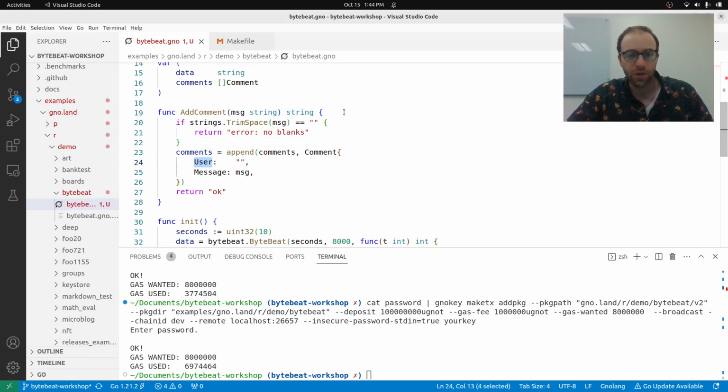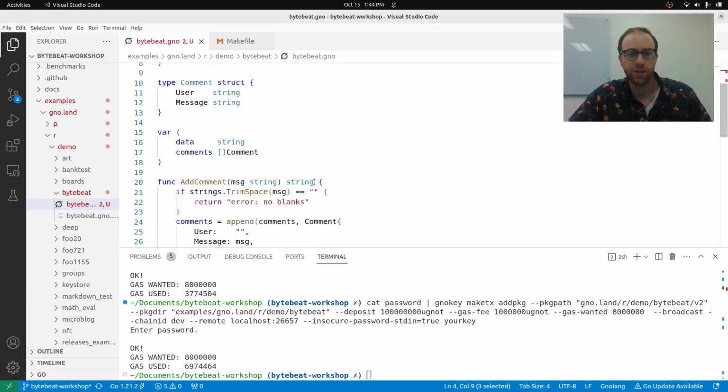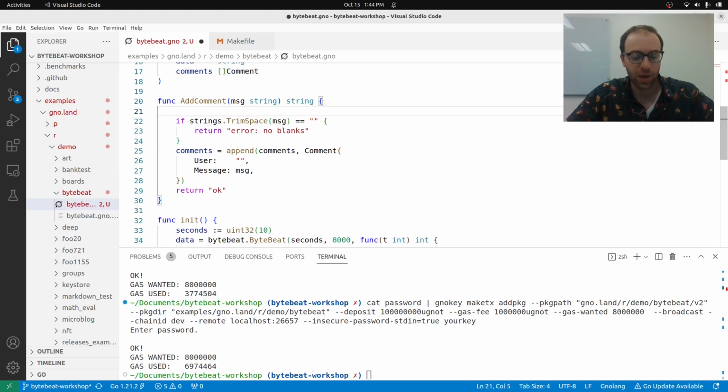So what is the user? This is where we can use another one of the features of the standard library of the smart contracts. So to get the standard library, we're going to make another import. This one is for std. This is standing for the standard library of Gno.land, Gno smart contract system, and gives us access to special APIs specific to smart contracts. So one of the things that happens is that for running this function, we're going to have to make a transaction on the chain. And the transaction will be tied to a key. And we can get the caller that makes a transaction. We can get the public key that makes a transaction, because there will always be one.